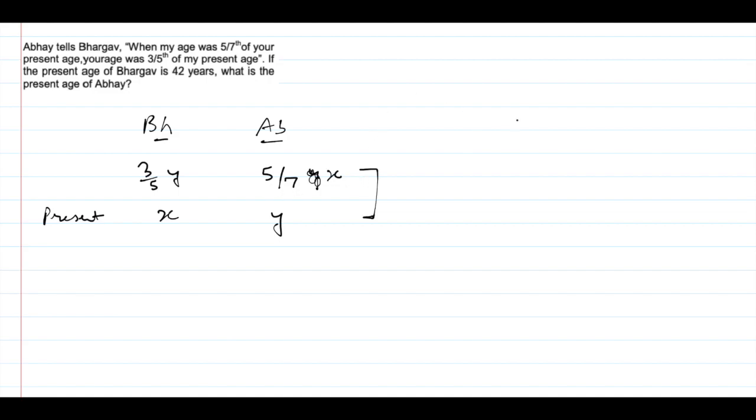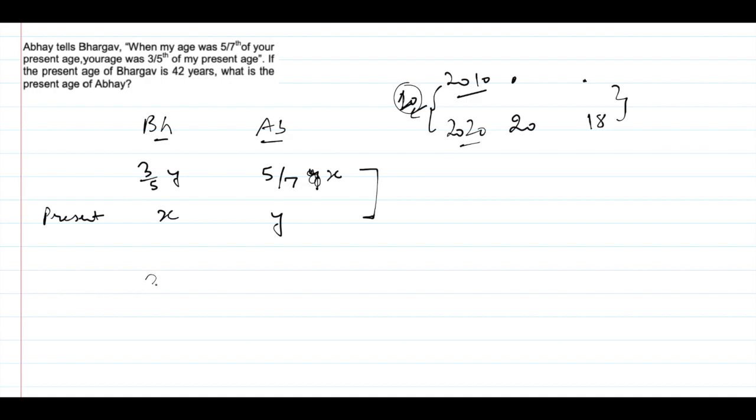Suppose I say that today my age is 20, and your age is 18, and today is 2020, and then we are talking about 2010. So whatever be the age of me and you, this gap will be 10 years only. This is constant.